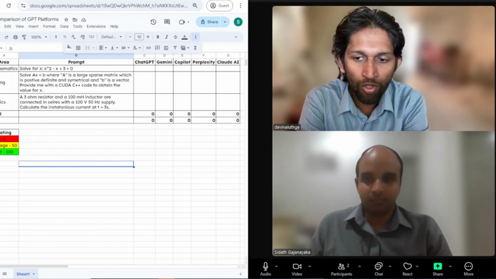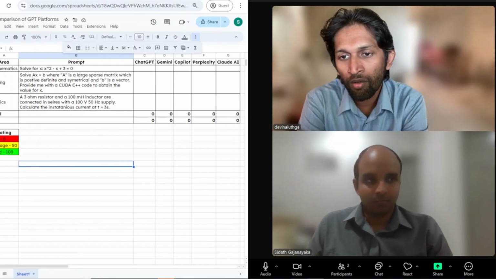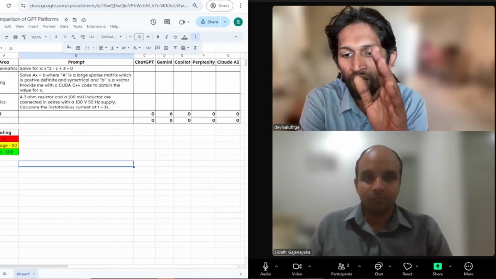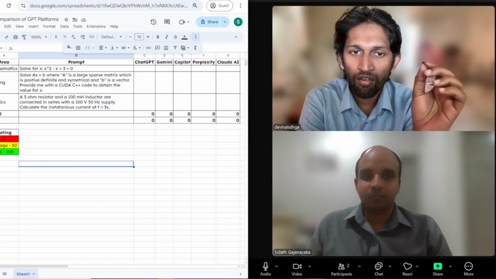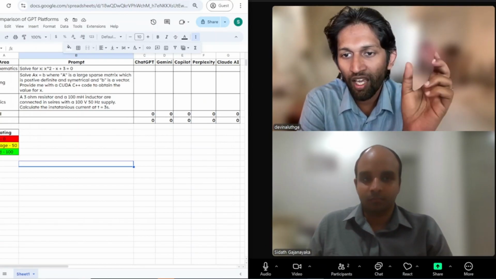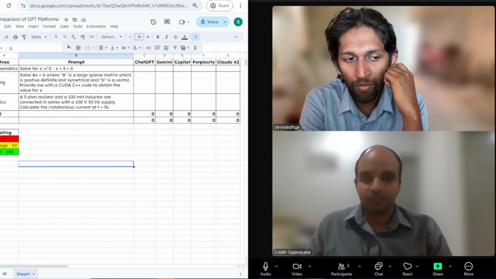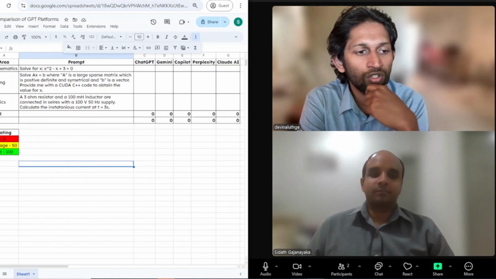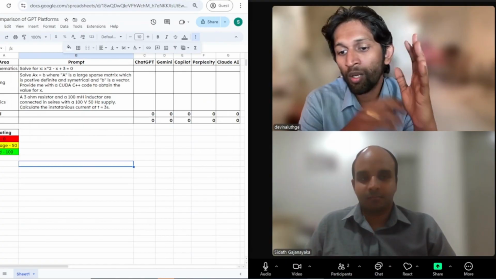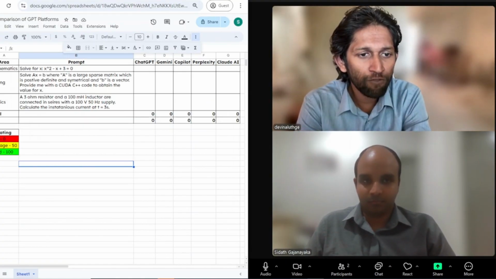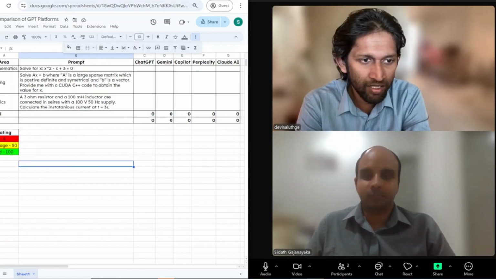We are going to solve the matrix vector multiplication, which is Ax equals b. So we want to solve for x, and we have a matrix A. We have the values for b, so we need to find the solutions for x. So these are the three prompts which we are planning to put into the 5 GPT models, and afterwards we are planning to rate them.